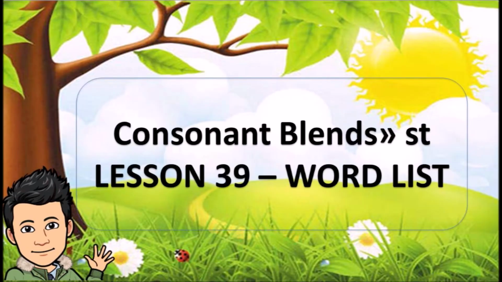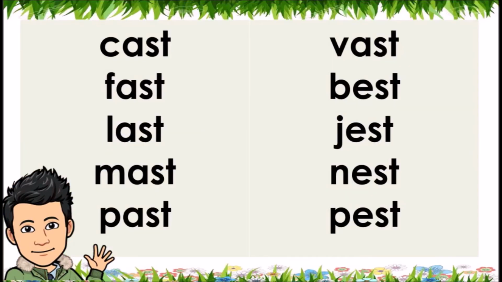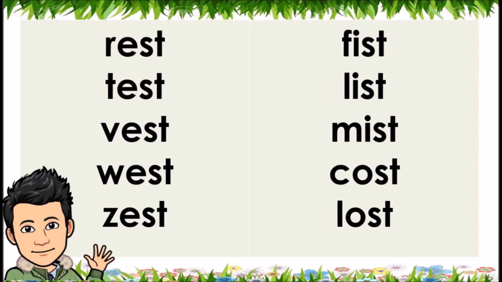Consonant blends, at end, st. Lesson 39, word list. Cast. Fast. Last. Mast. Past. Vest. Best. Jest. Nest. Pest. Rest. Test. Vest. West. Zest. Fist.